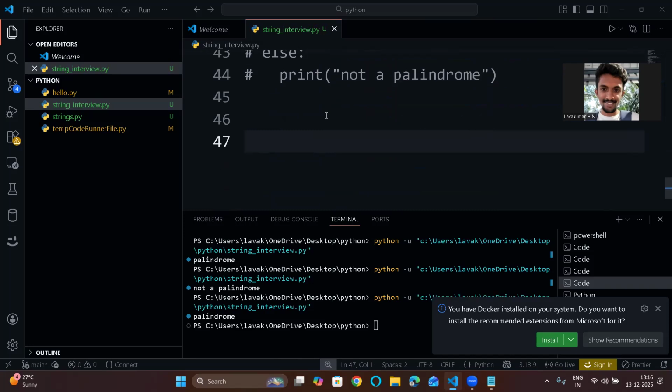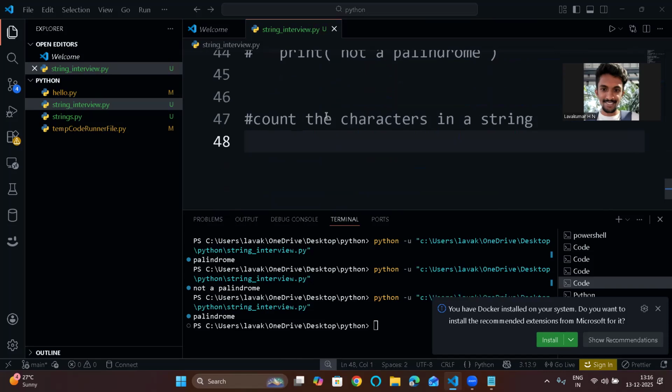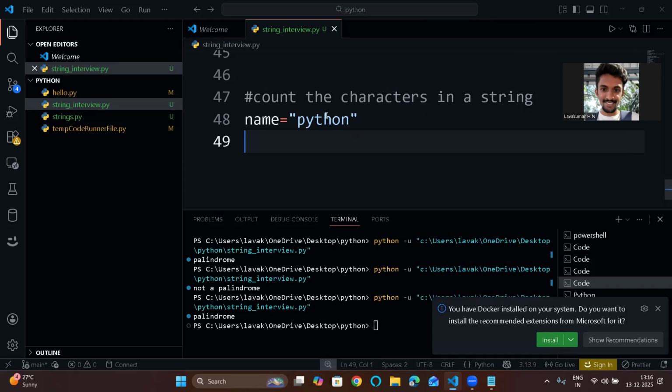Now other programs that they can ask. Count the characters in a string. For that, let's write the question: count the characters in a string. So to count the characters in a string, just take a string. Name equal to Python. And then how many characters are there? One, two, three, four, five, six.